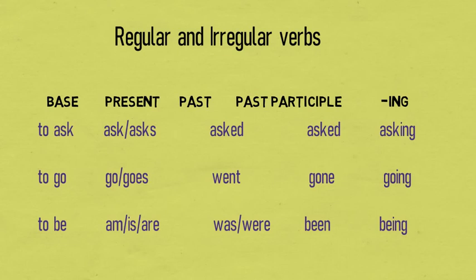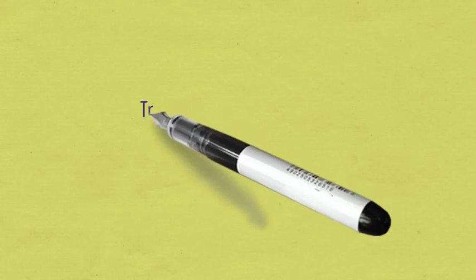The present is go. The past is went, and it's not goed. And the past participle is gone. So you can see the past tense and the past participle are different. So they are irregular verbs. You have to keep in mind that we cannot guess the past and the past participle of irregular verbs. We have to learn them.